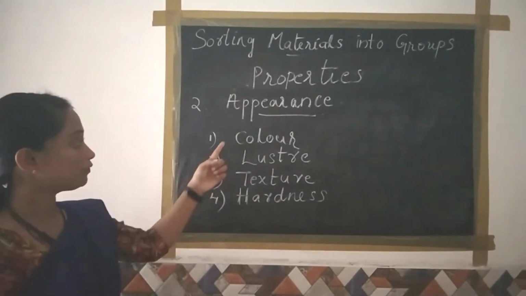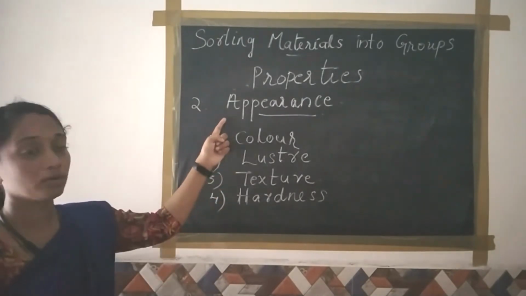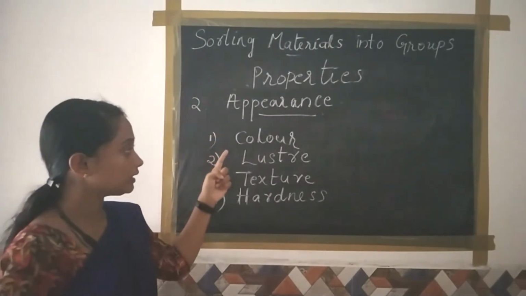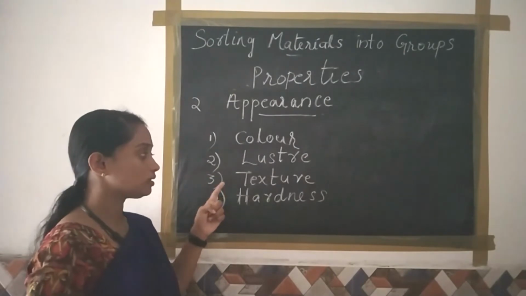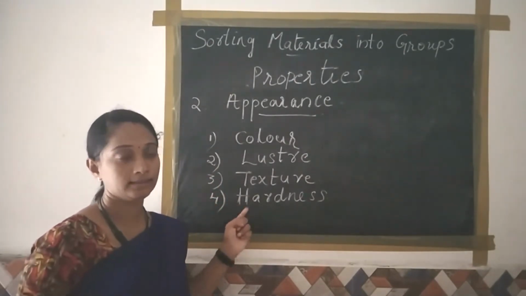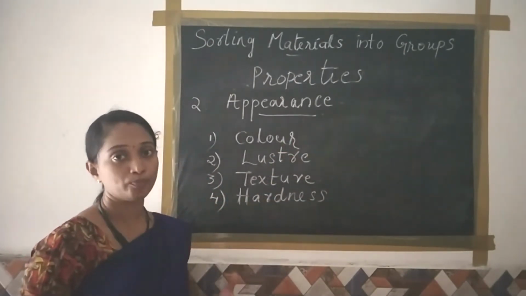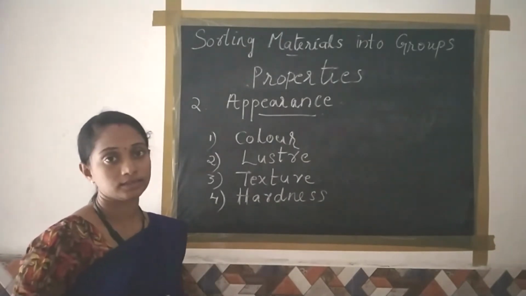So these four terms come under the property of appearance. That is first one, color, luster, texture and last one, hardness. And all these terms help to easily identify the materials.